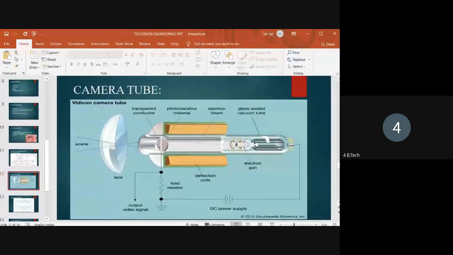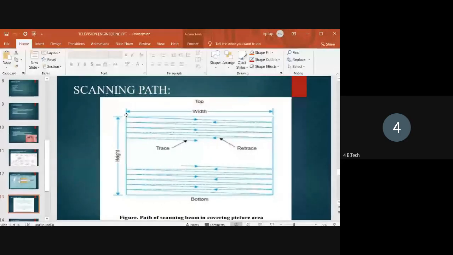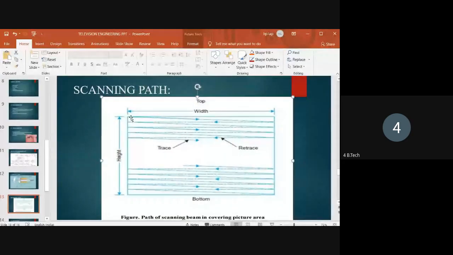Here in the diagram, you observe the beam scanning. The beam scanning from left to right is called the trace period, and again it comes back to the left position, which is called the retrace period.